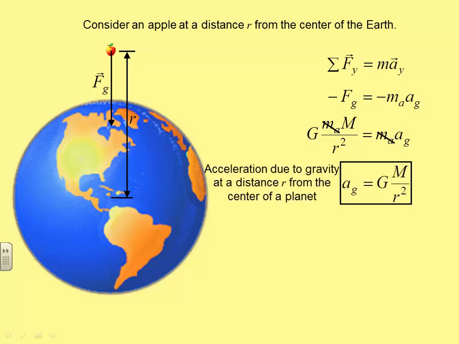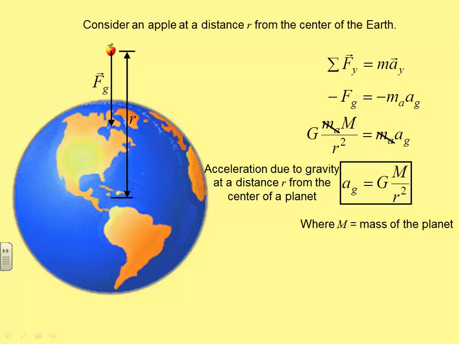So, here is an equation we can use to find the acceleration due to gravity at a distance r from the center of any planet, so long as we realize that this capital M is the mass of the planet. And that's important to realize. This is not the mass of the thing that's in free fall. This is the mass of the planet that's causing the gravity. Notice that the gravitational acceleration, or the gravitational field strength, would be the same equation, is proportional to the mass of the planet and inversely proportional to the square of the distance between.